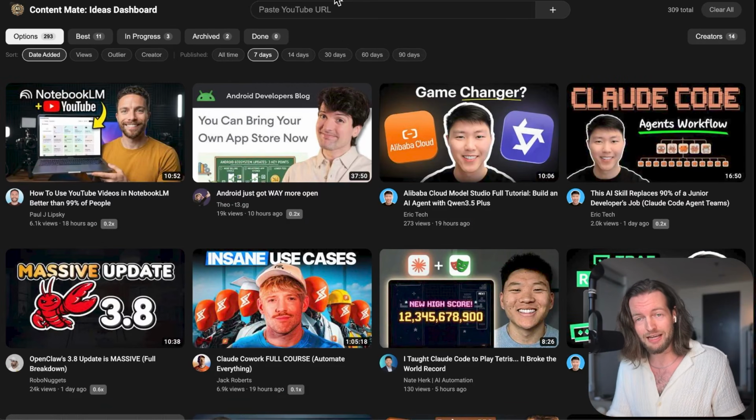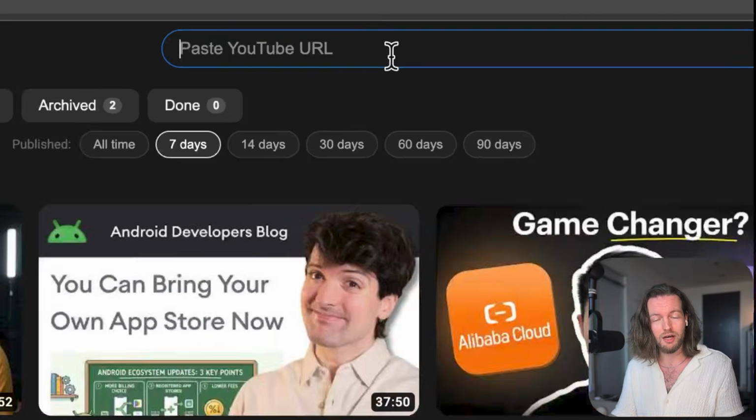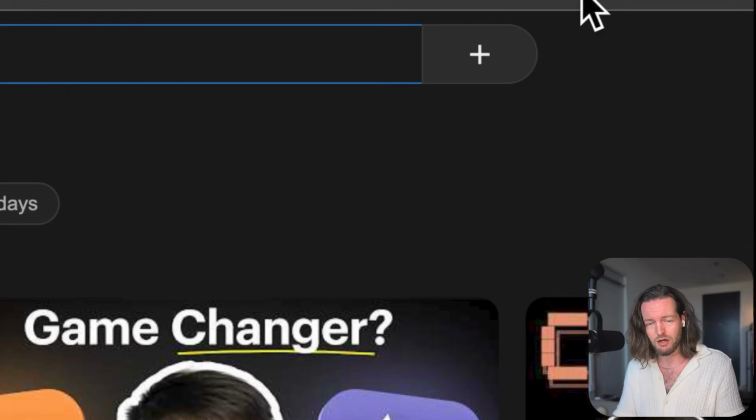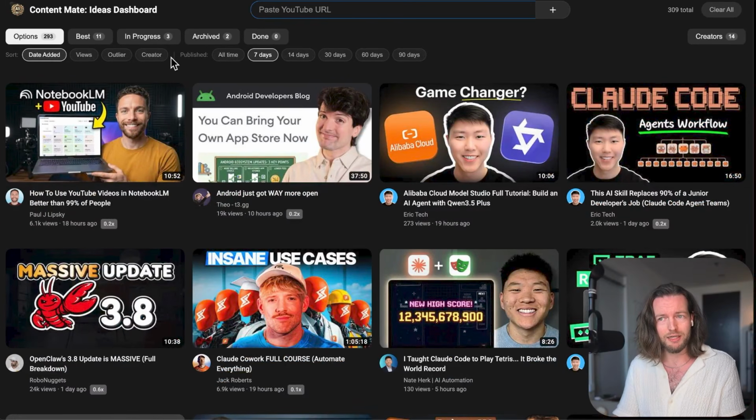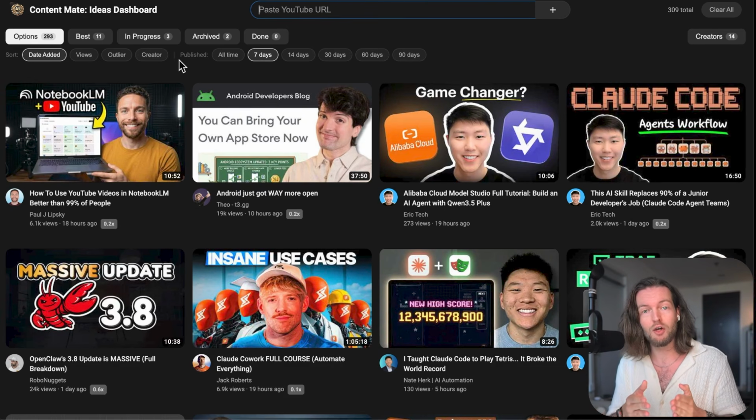But another thing that bugged me was in the beginning, I had to paste every URL in the top here and click on the plus icon, and then it would get populated in here. So we set up a scraper that automatically scrapes every single morning at 7 a.m. And that's why daily improvements of just 20 minutes every single morning before you actually start work, you improve the process of doing the work.